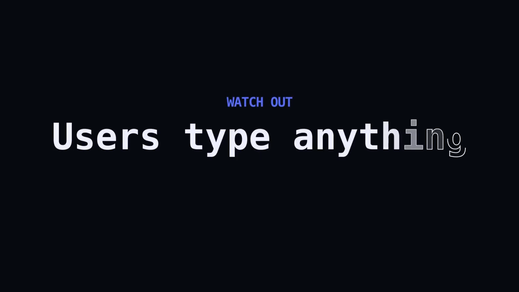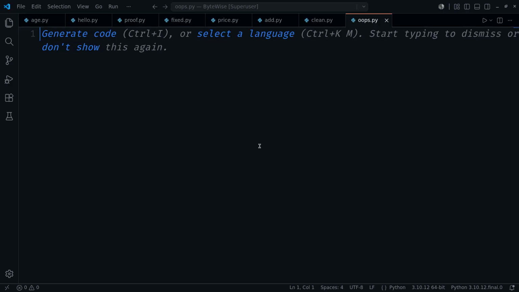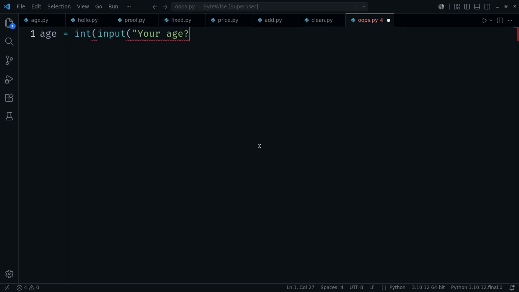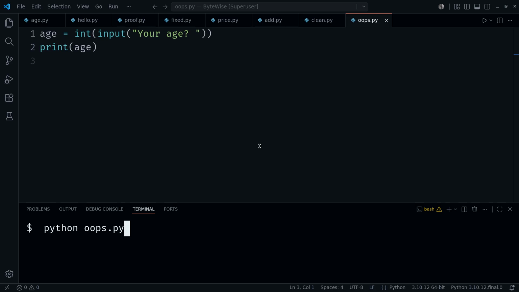But users don't always cooperate. Same safe-looking code. But what if they type the word twenty spelled out? Int can't read that. Predict it. A value error. Int couldn't turn the word twenty into a number, so it crashed. This is the reality of input. People mistype. Leave it blank. Type letters. For now, just know it can happen. Later, try and except will let us catch it and ask again instead of crashing.